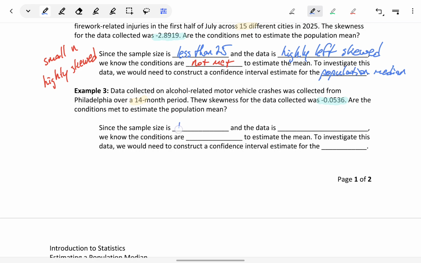So our sample size is less than 25, but the data is approximately symmetric. Even though our sample is small, because the data is approximately symmetric, it's likely that it comes from a normally distributed population. So we would say that the conditions are met to estimate the mean. And to investigate this data, we would construct a confidence interval estimate for the population mean.